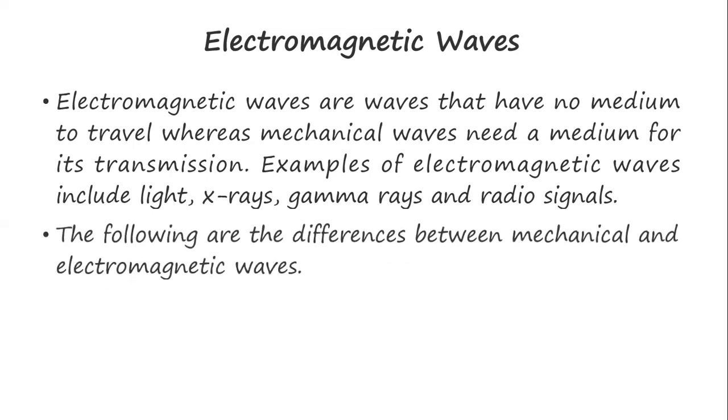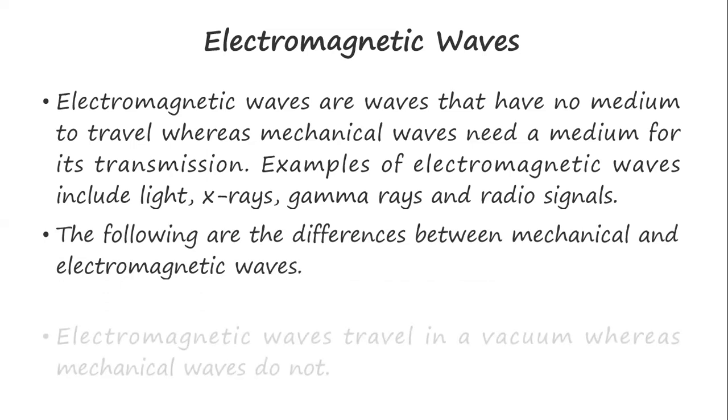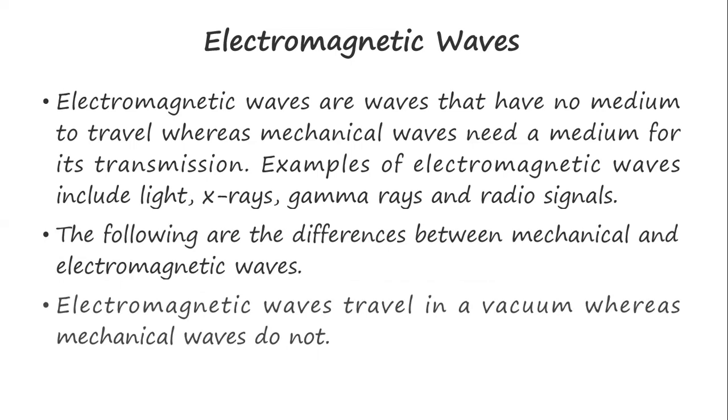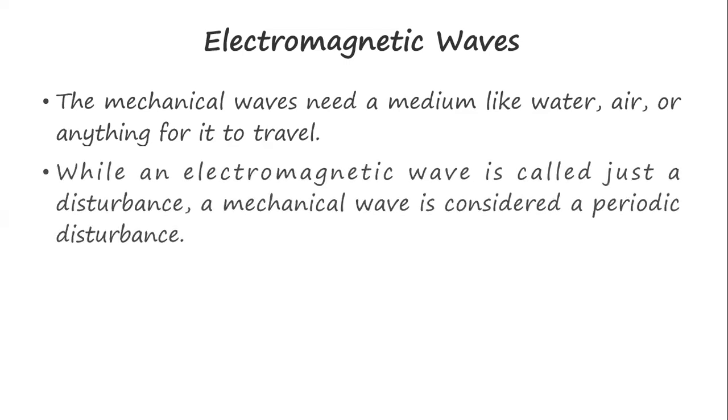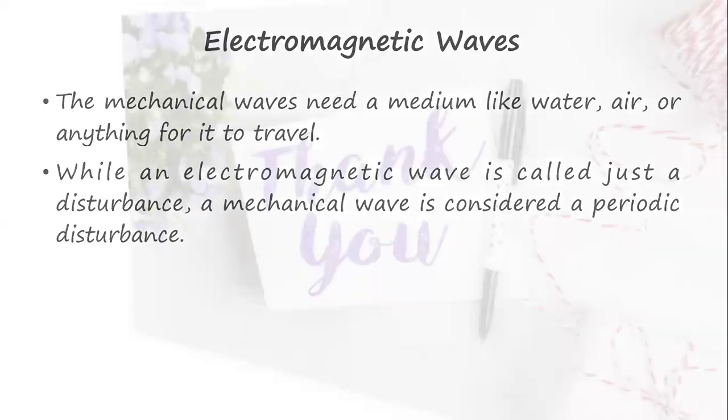Therefore, the differences are few, based on these two, the mechanical and the electromagnetic waves. The electromagnetic waves travel in a vacuum, whereas the mechanical waves do not. They require some kind of medium to travel through. So that's the first difference. The mechanical waves need a medium like water, air, or anything to travel from one place to another. While the electromagnetic wave is just called a disturbance, a mechanical wave is considered a periodic disturbance. So this is the other differentiation between electromagnetic waves and mechanical waves.